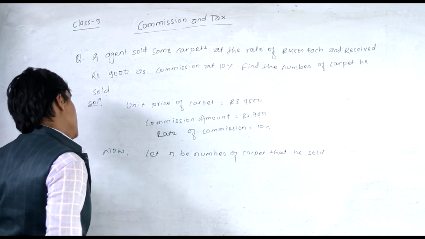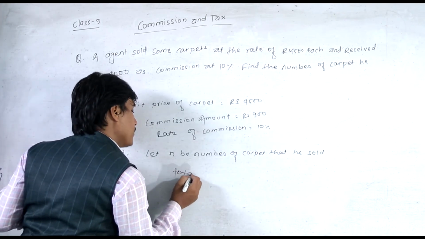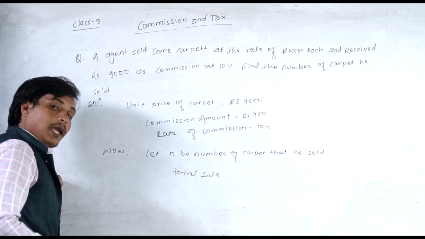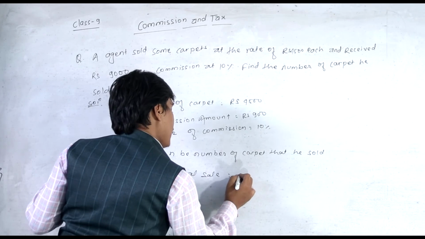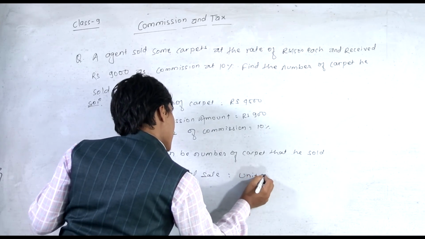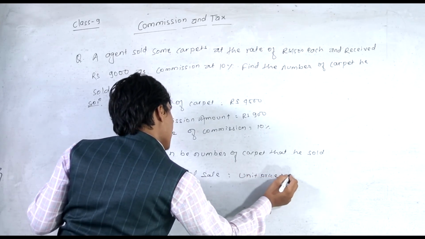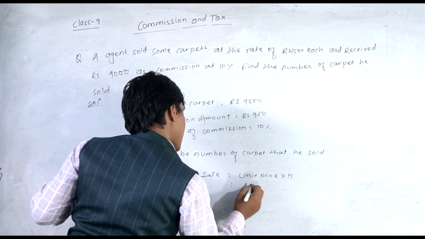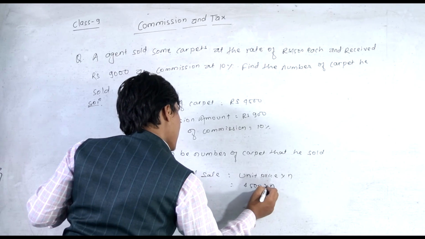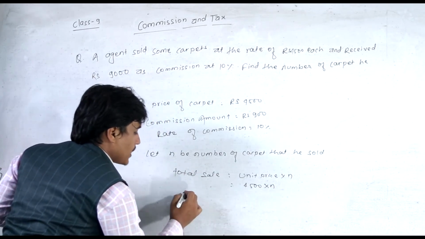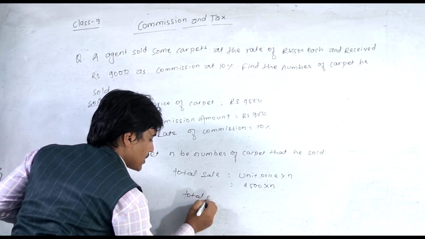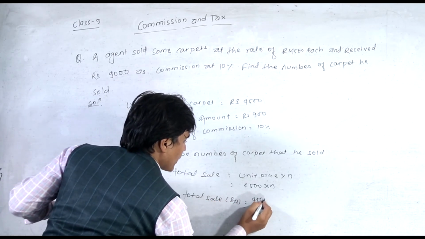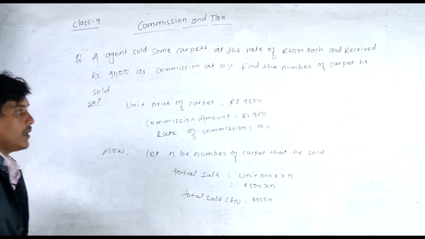So dear students, total sales can be found in terms of n. Total sales is equal to unit price multiplied by the number of carpets. So total sales is equal to unit price 4,500 multiplied by n. So total sales, that is SP, is equal to 4,500 times n, isn't it?